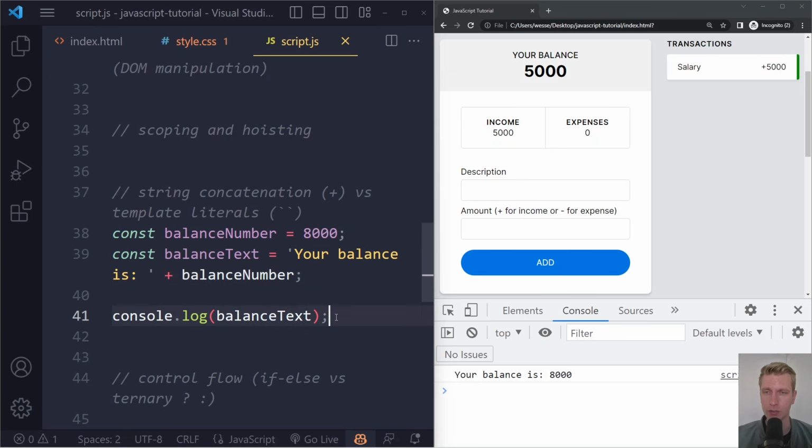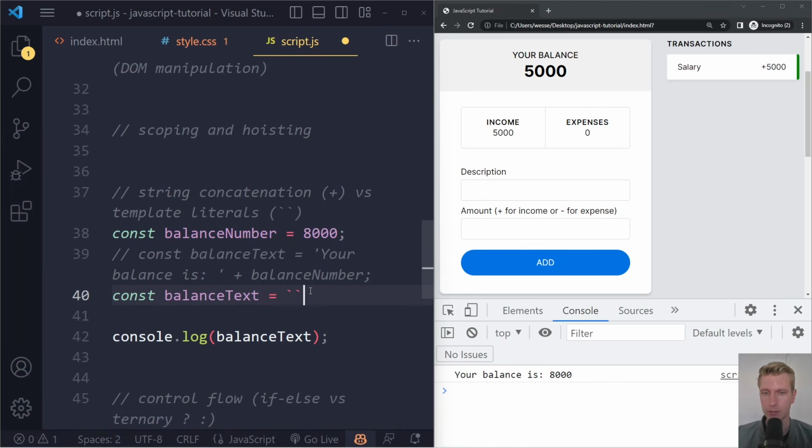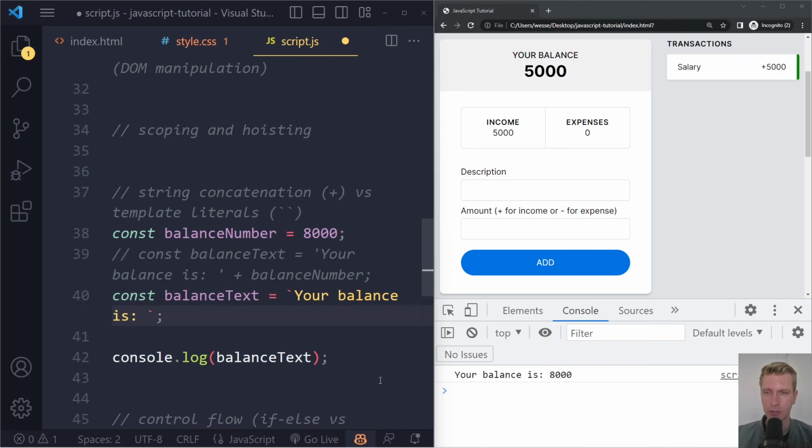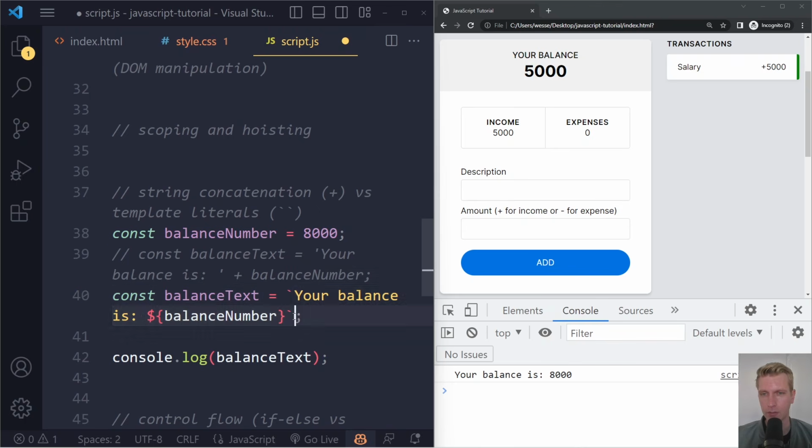Now we also have some innovation here. It's called template literals. So here, let me actually comment this out. We can also have balance text and then with backticks. This is not quotes, these are backticks. Your balance is colon, and then we want to use that balance number. To interpolate that, you have the $ sign and then curly braces, and then you have balance number. Now everything stays within the backticks, so you don't have this maybe strange plus sign with the space. It's all in the backticks, but in the backticks you have to use this $ sign and curly braces to get the actual variable value. And now this is also what we get. So this also works. Change it to 5000, it still works.